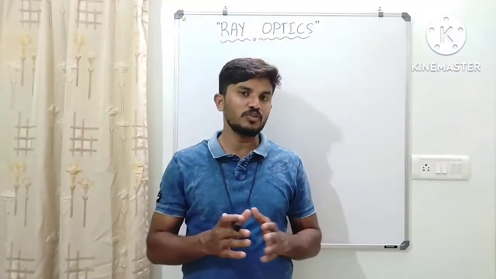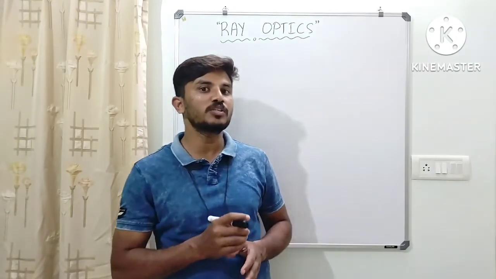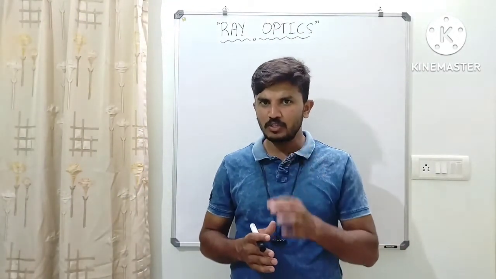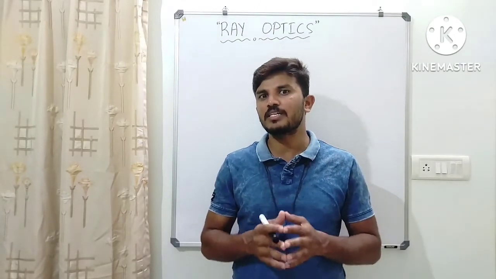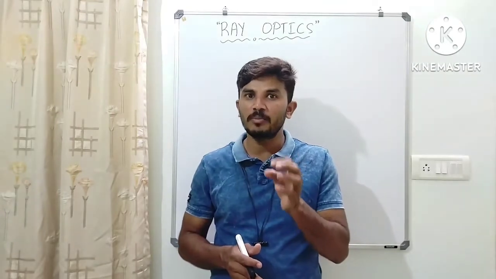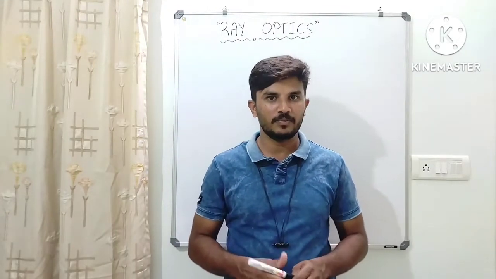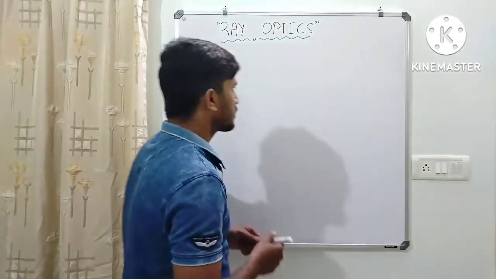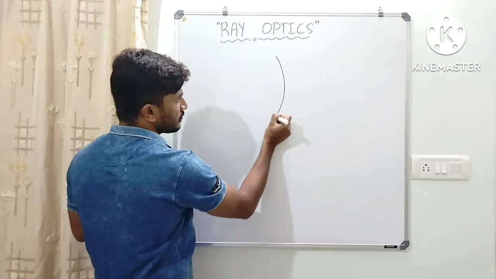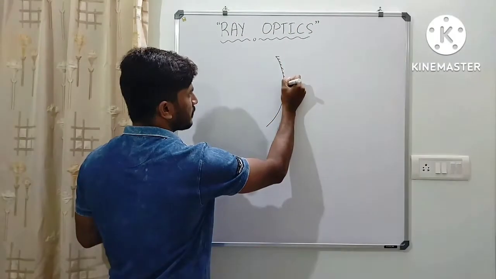So next we are going to discuss sign convention and image formation by spherical surfaces. In order to do that, you need to understand how the spherical surfaces look and how the image is formed by the spherical surfaces when light is incident on it. Now I am going to consider a spherical surface here which is concave.